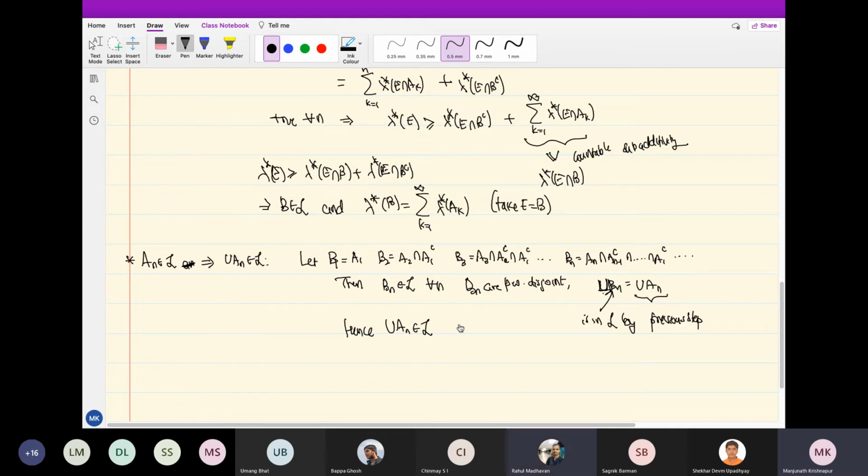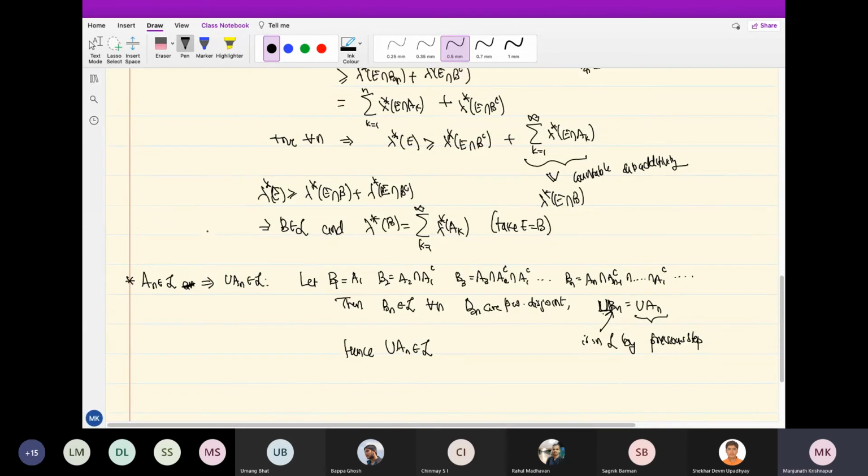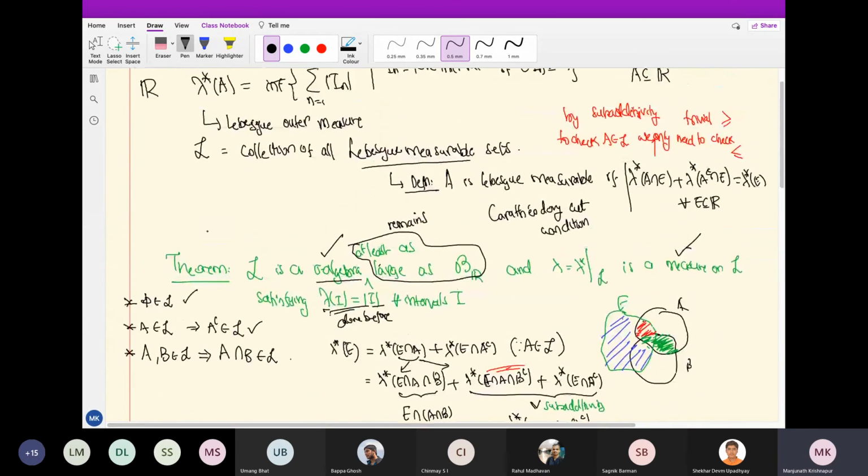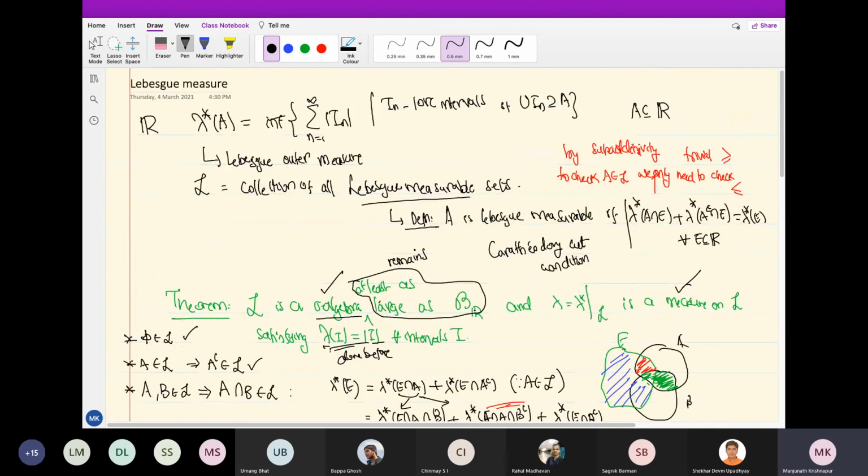Could we directly prove measurability on Borel sets instead of proving it on L and then showing L is a superset of Borel? Yeah, it is a good question. There are several points that can be addressed based on this question. L is some sigma algebra larger than the Borel sigma algebra. Actually, the Borel sigma algebra itself is so large, we would be happy to work with it. In fact, most times we'll just restrict to the Borel sigma algebra. But of course, larger is better. In some sense, if we could do it on the power set, we would have done it. So larger sigma algebra is better.